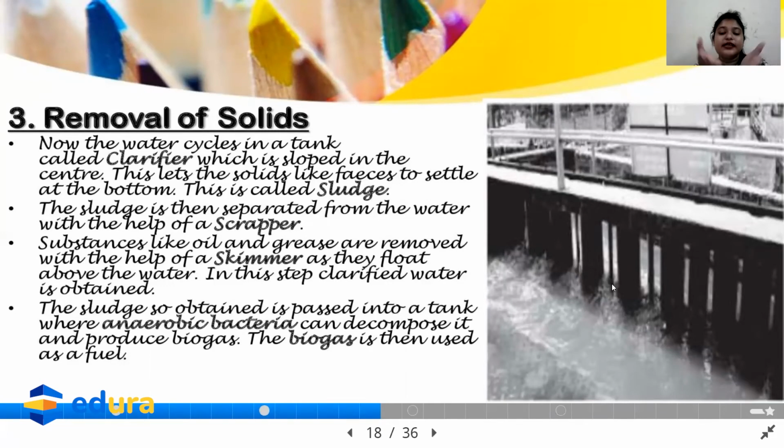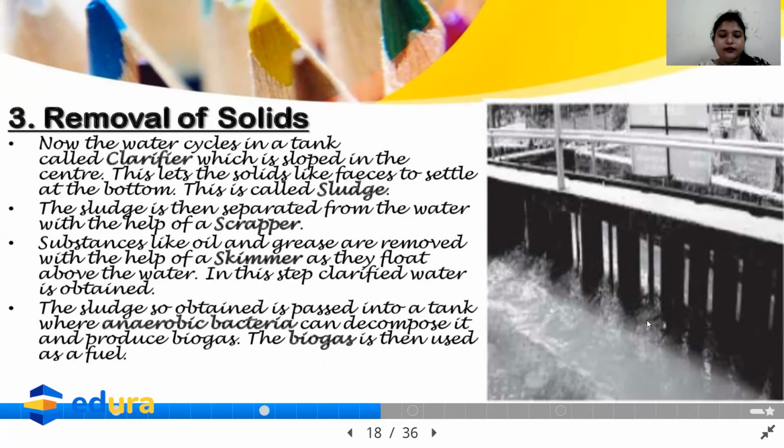Then in the slopy bottom, the sludge gets saved. And what is sludge? Sludge is the feces which are allowed to settle down. From there, the sludge is directly sent to the digester tank, from where it is converted into electricity, manure or biogas.